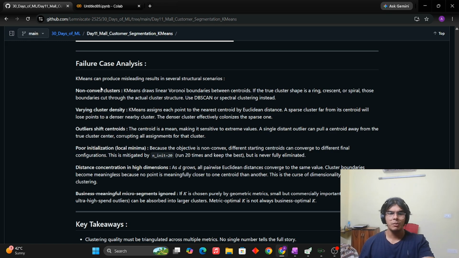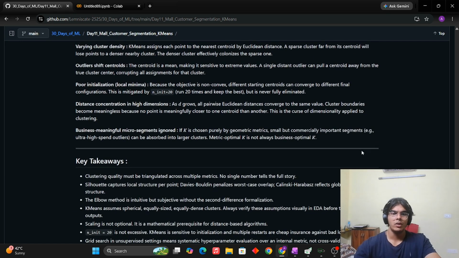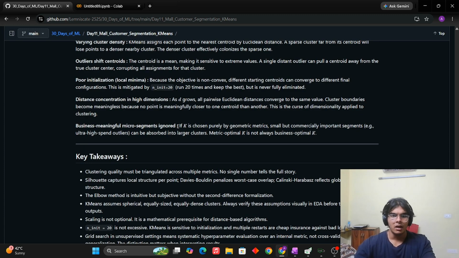The most important was the problem of non-convex clusters, because if non-convex clusters are there, we have to stray away from the k-means algorithm and go for something else. So that is the most important one. Okay. This is also a good point.